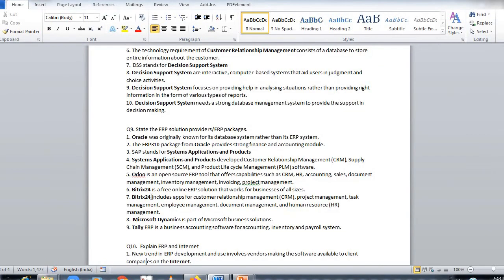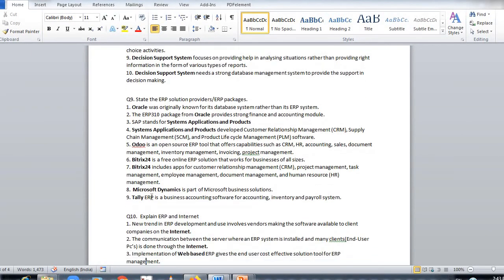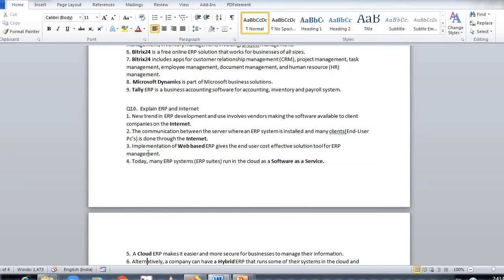Now I'll see another question. That is question number 10. Explain ERP and internet. Now ERP and internet is very important. A new trend in ERP development involves vendors making software available to client companies on the internet. Now what does the organization do? They store the data directly in the cloud, directly on the internet. So the storage burden is not there in the organization.